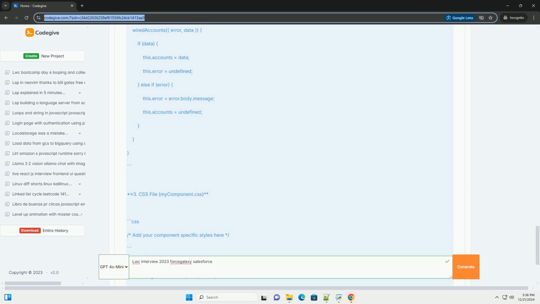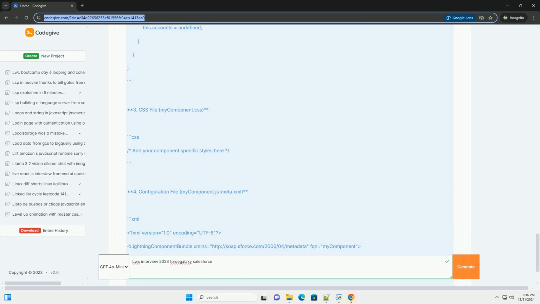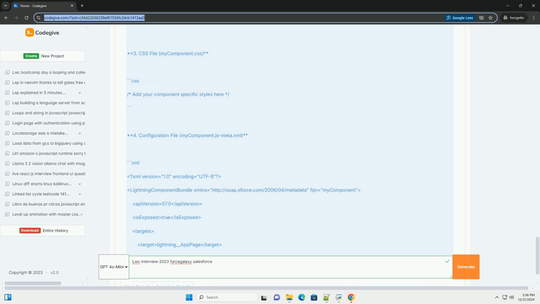Key concepts to understand. 1. Component structure. An LWC component consists of an HTML file, a JavaScript file, a CSS file, and a configuration file. Example structure: myComponent / myComponent.html, myComponent.js, myComponent.css, myComponent.js-meta.xml.